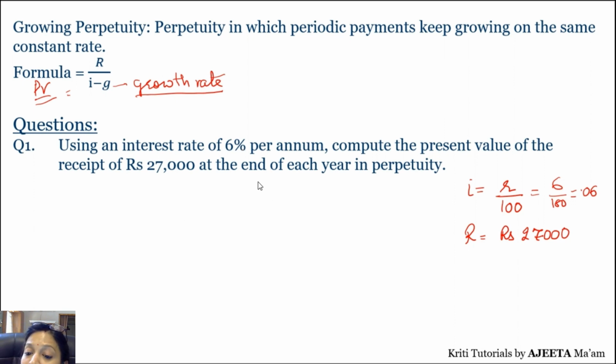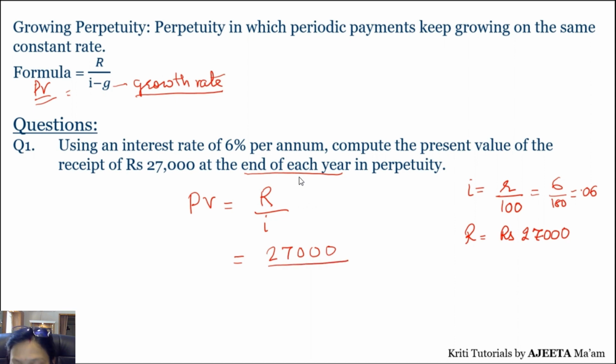Now here important thing to notice is at the end of each year. At the end of each year means which formula you are going to use? Present value is R upon I. Correct? Because it is at the end. Beginning नहीं है. Okay, so we will use the first formula. So what is your R? 27,000. So you are depositing 27,000 at the end of each year. So they are asking you the present value. So 6 upon 100. Correct?